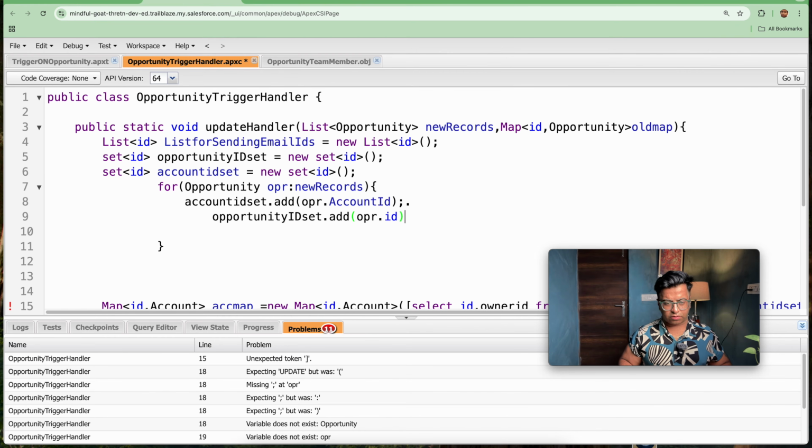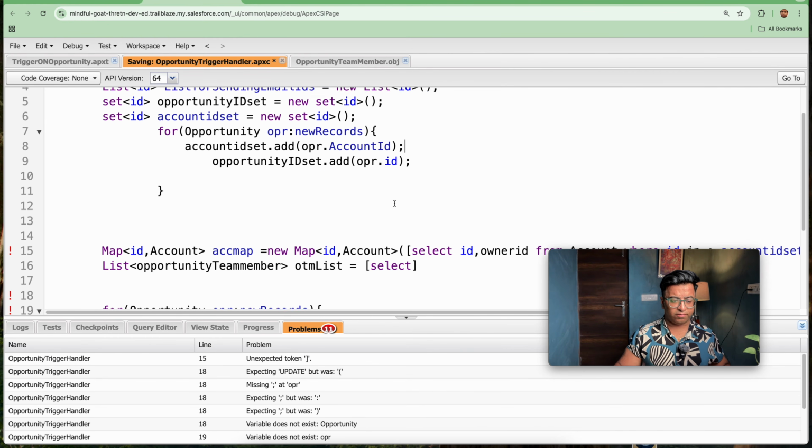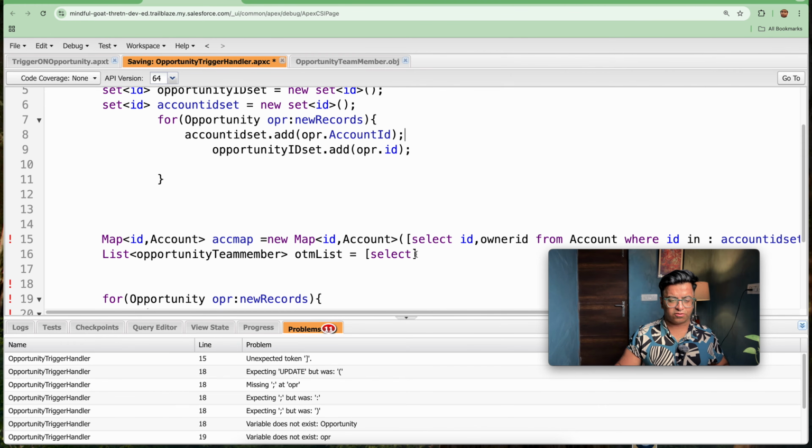So now what I will be doing, I will be adding a SQL query on my opportunity team member that I was writing.